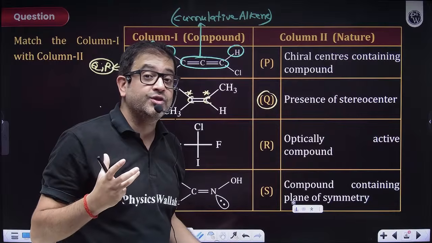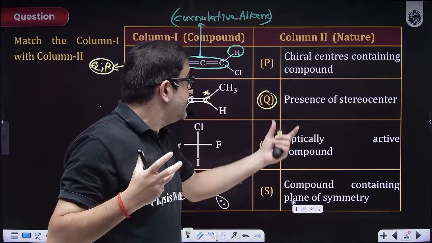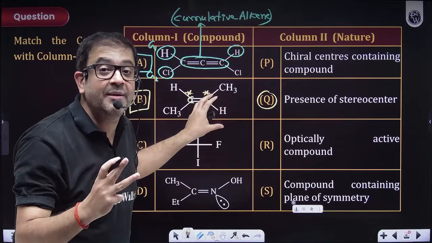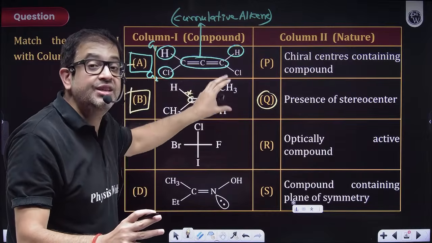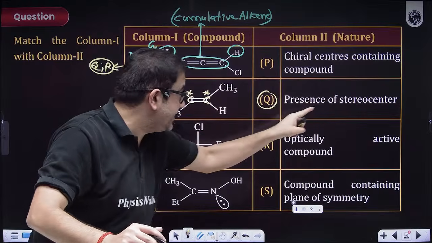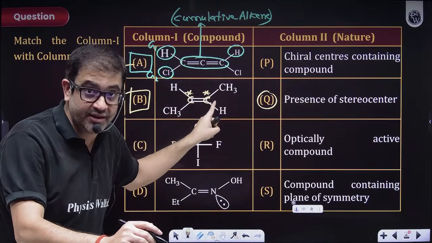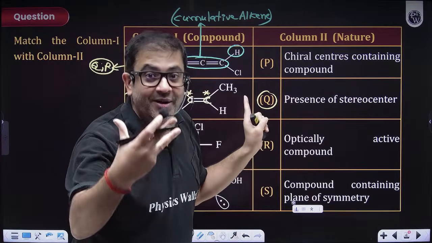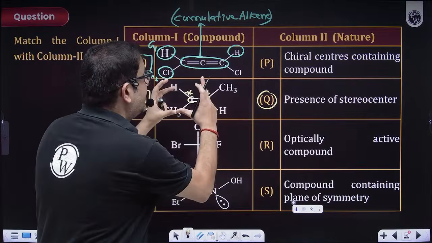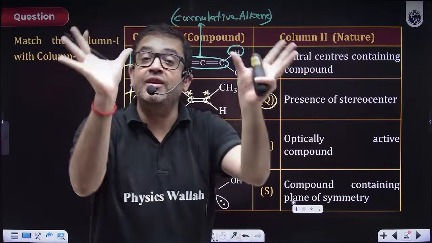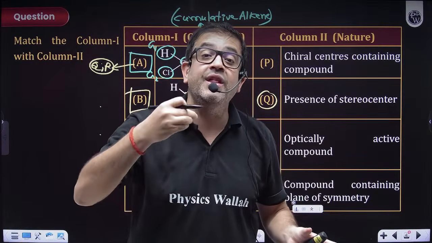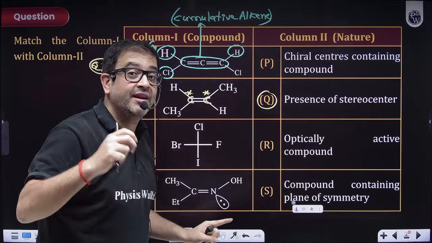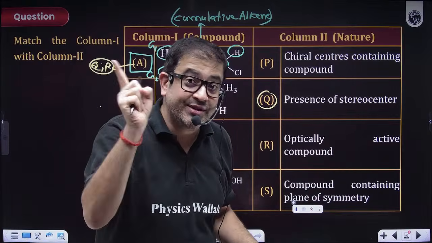If the question is asking how many stereo centers are present, then the complete system acts as a stereo region. But what about stereo centers? There are two stereo centers because both of them are responsible. Yes, they are geometrical stereo centers, but the whole thing is a geometrical region. If the question is asking the number of stereo centers, this will be 1, this will be 2. That means if we have a chiral carbon, then the stereo center is 1.